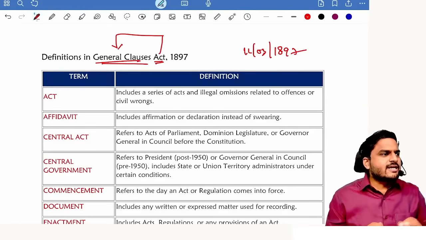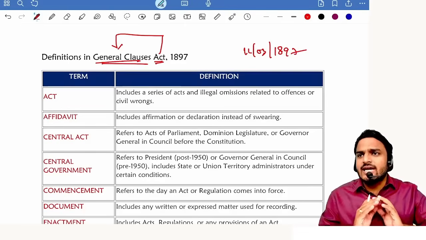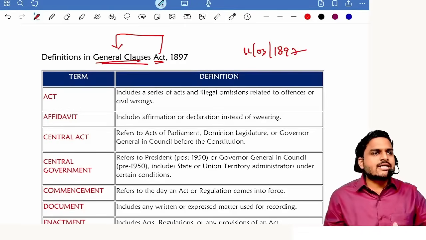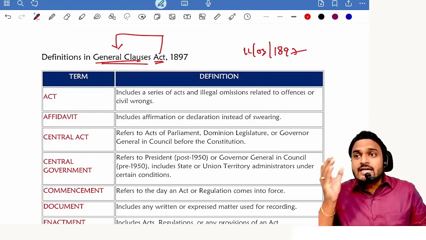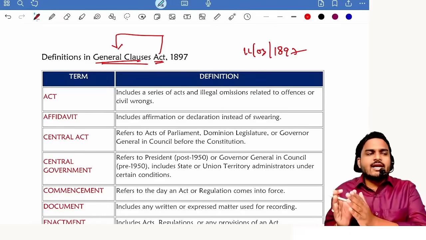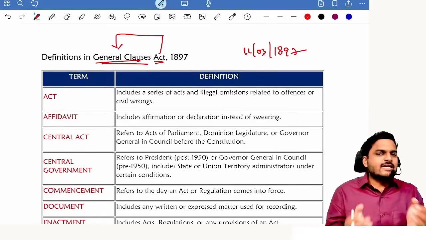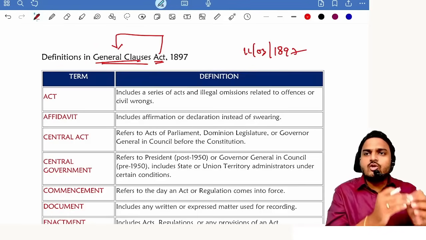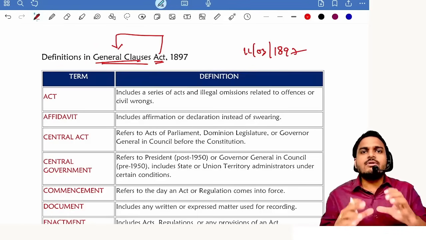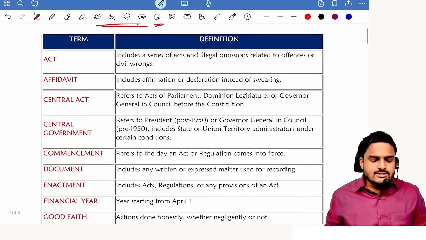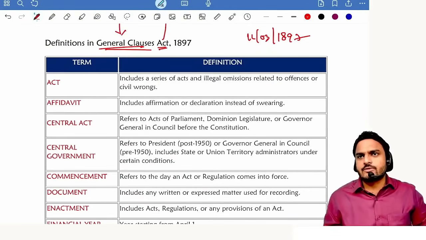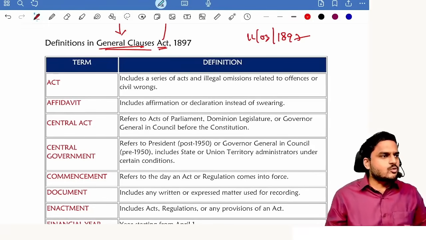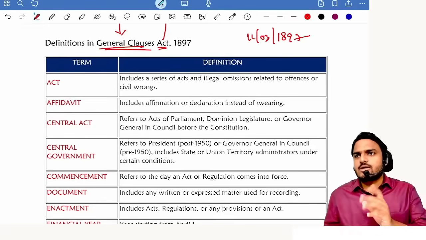And this General Clauses Act 1897 does not have its own territorial extent. The territorial extent of General Clauses Act depends on territorial extent of central acts. If central acts are applicable to whole of India, then General Clauses Act with respect to that central act is applicable to whole of India. If central act is having a limited scope, then General Clauses Act with respect to that central act will have limited scope. Clear? Next, in General Clauses Act we are having two parts. Part 1 definitions, part 2 general principles of interpretation. So from definitions we can expect one question, and from general principles of interpretation we can expect one question.